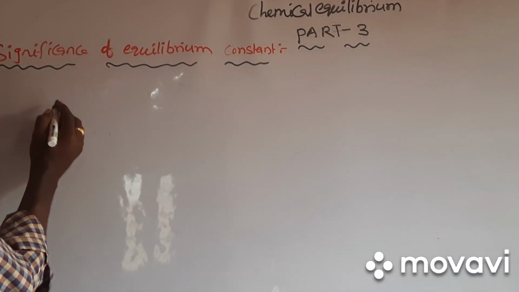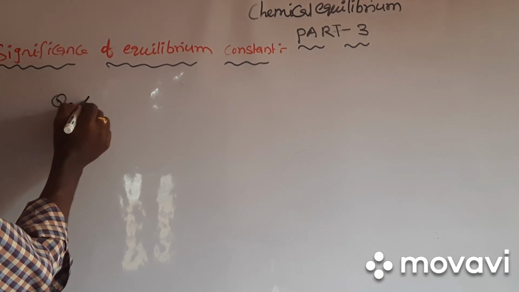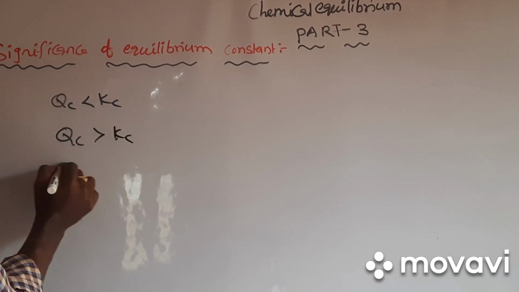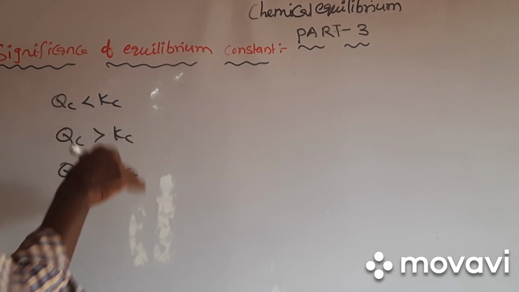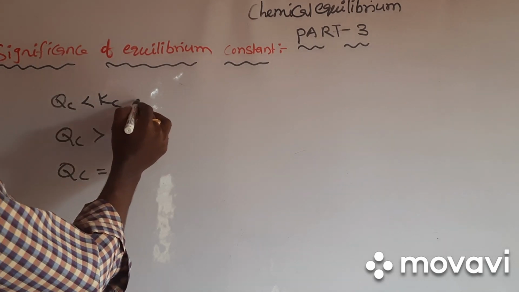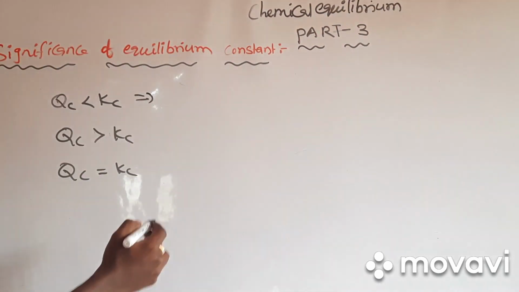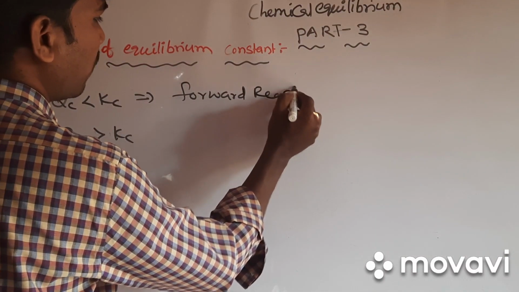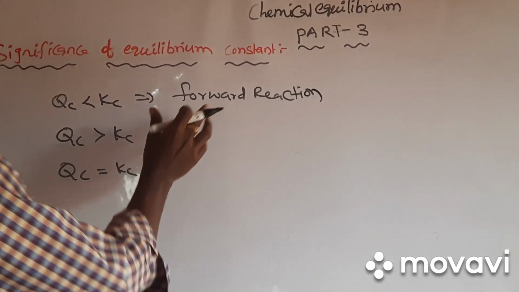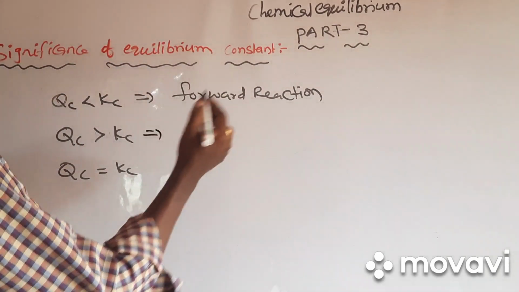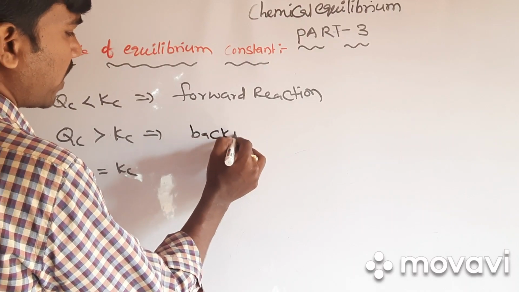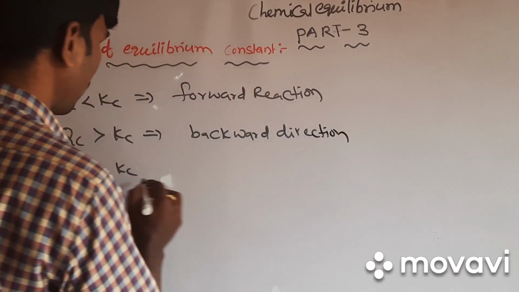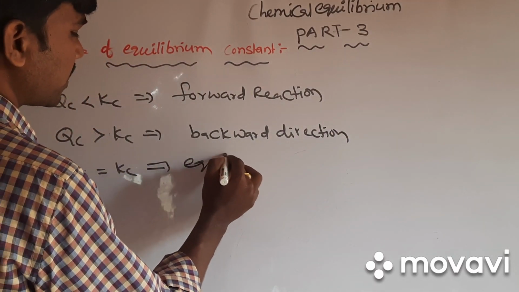So now, three special cases: Qc is less than Kc, Qc is greater than Kc, and Qc is equal to Kc. These are the three cases. When Qc is less than Kc, in such case, the reaction will move towards the forward direction, favorable for forward reaction. If Qc is greater than Kc, that is favorable for backward direction. Qc equal to Kc means that is at equilibrium.